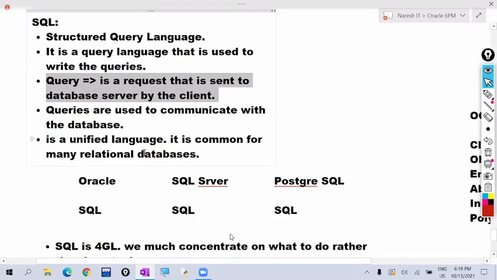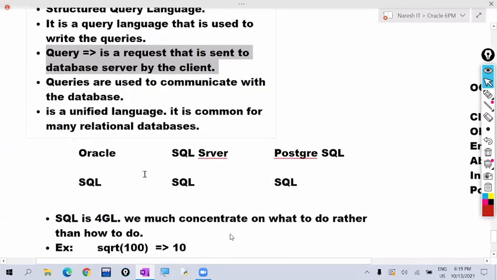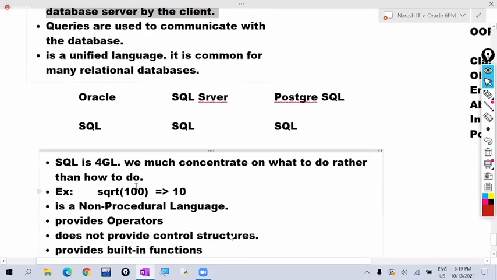And this SQL is a non-procedural language. Means we are not writing any functions here, we are not writing any set of statements, we are writing only queries. That's why we call this a non-procedural language.